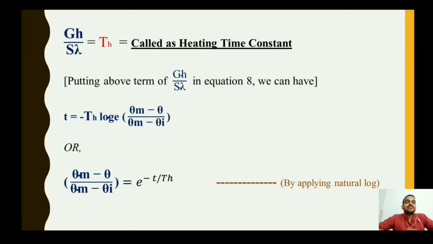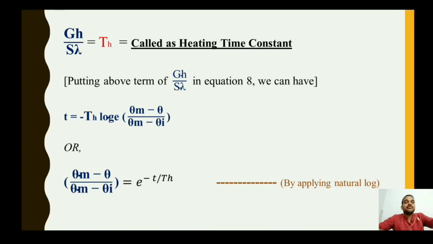Again rearranging the equation by applying natural log, we can get theta m minus theta upon theta m minus theta I equals e to the power minus t upon TH. This is a very basic relation of the logarithm.